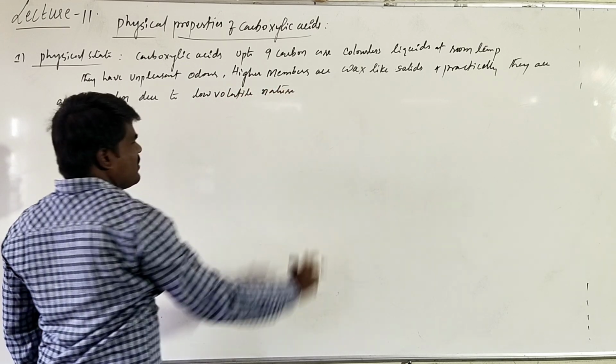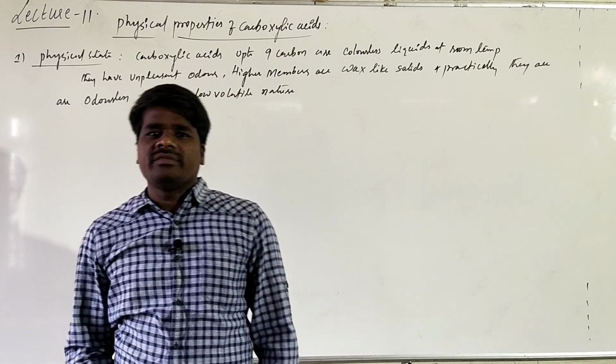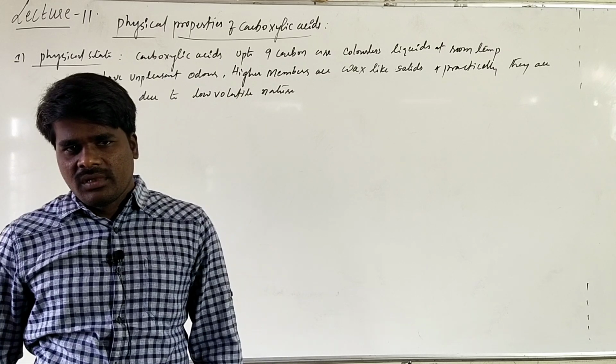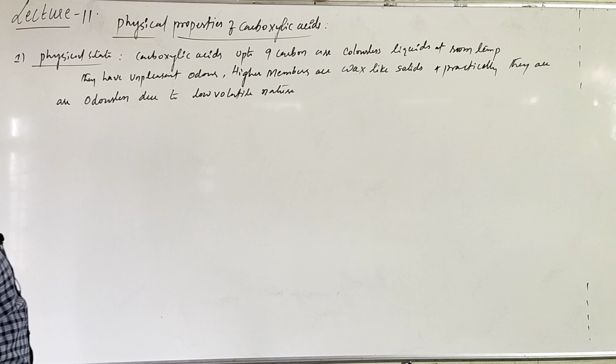Practically they are non-volatile. What is the reason for getting the smell or odor? If they are volatile enough, they are able to convert into vapors. Because of the vapor, they will spread the smell. This is about the physical state of carboxylic acids.